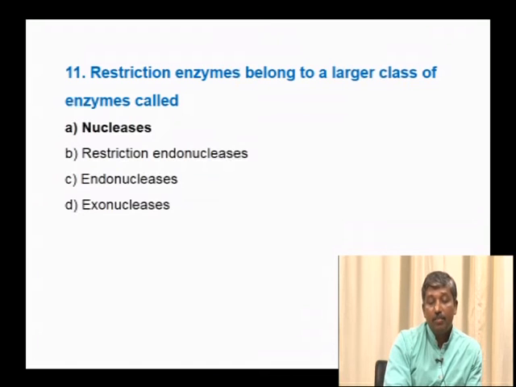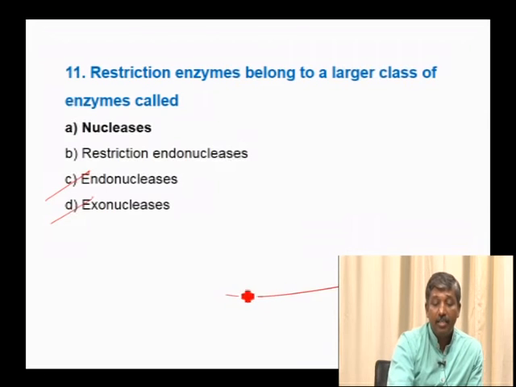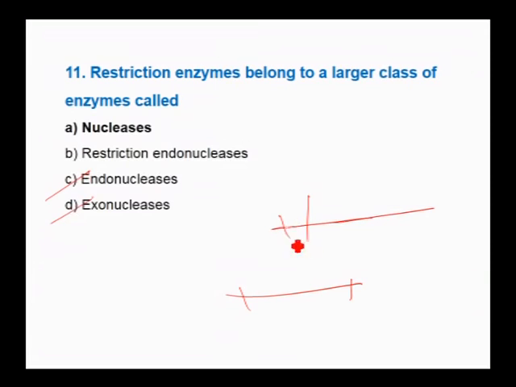Restriction enzymes belong to a larger class of enzymes called nucleases. Nucleases include two groups called exonucleases and endonucleases. Exonucleases cut the DNA at the termini, whereas endonucleases cut the DNA within the recognition sequences.